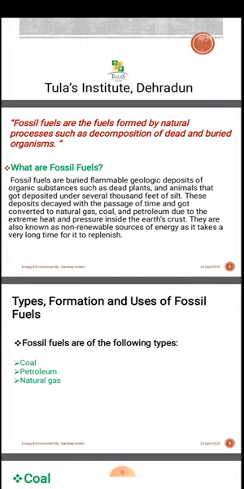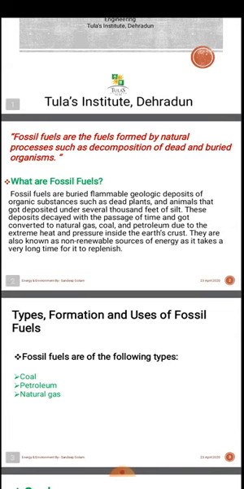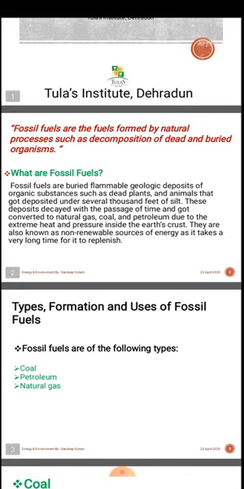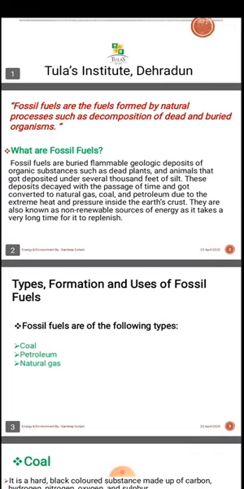If we use it up, it will remain finished. We are not supposed to get it back because it will take approximately millions of years, so we will not see that product again in our life. If we are using fossil fuel, we have to use it in a proper and adequate manner, so that our future generation could see the fossil fuel.